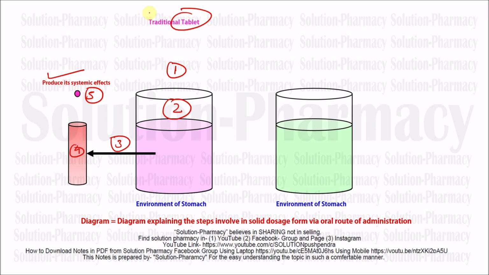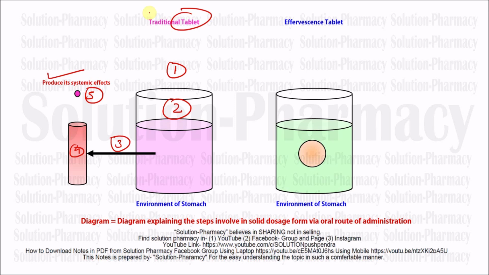Now let's assume the same process with an effervescent tablet, which we have to dissolve before taking via the oral route of drug administration. That could be a powder, that could be a granule, or nowadays that could be a tablet too. So first of all, we have to dissolve that tablet, and after dissolution, that solution has to be taken. So let's assume this is an effervescent tablet of a different kind. It is meant for the treatment of ulcer problems or to neutralize acidity. This effervescent tablet will go into the water, because we are going to take this water as a solution after the disintegration and dissolution of the drug.